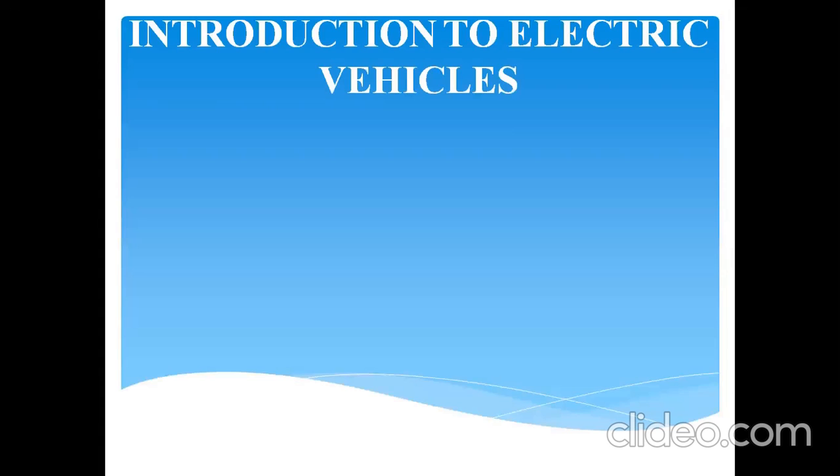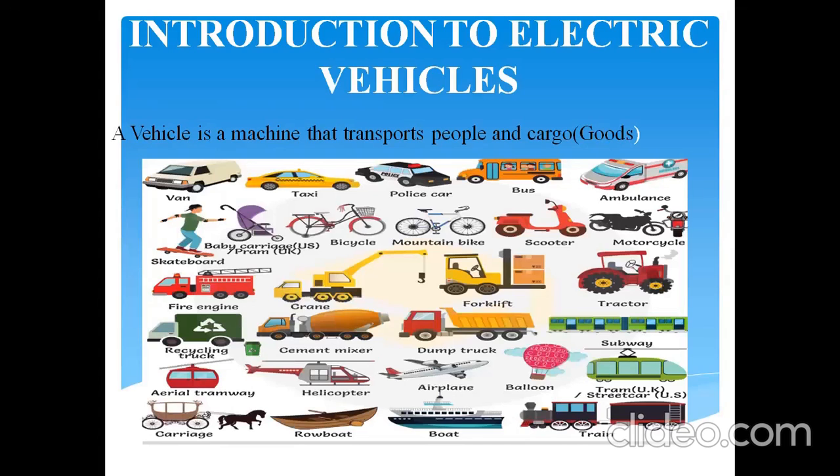What is a vehicle? A vehicle is a machine that transports people and cargo. Cargo means goods. If you see this figure, there are various vehicles.